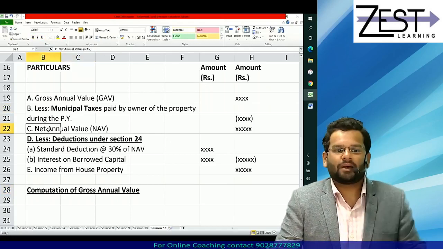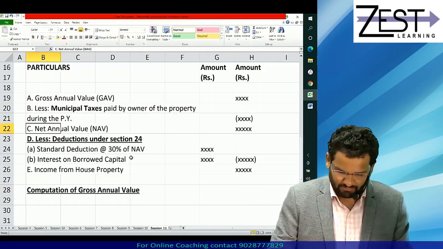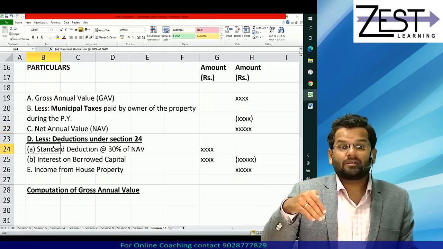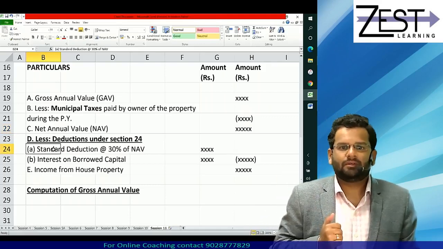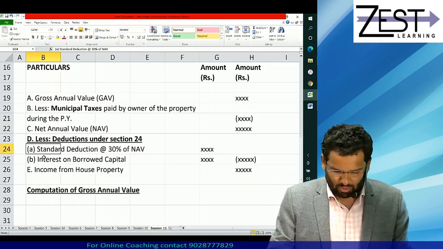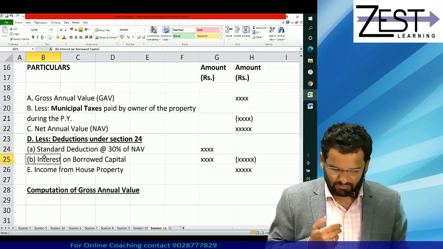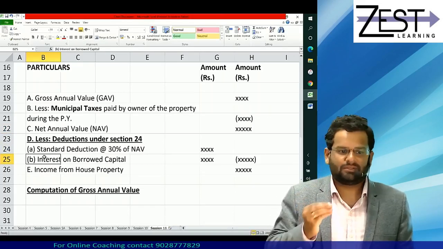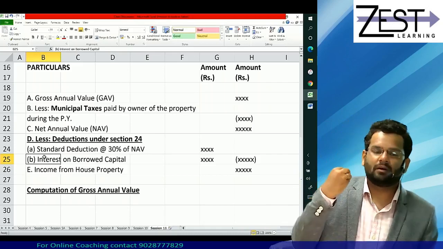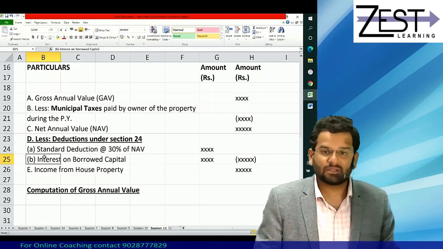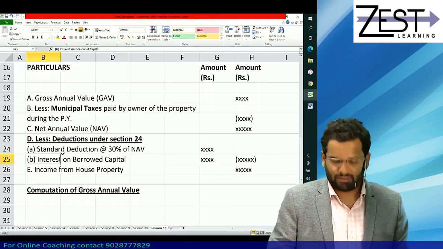NAV you can get when you minus municipal taxes from GAV. Standard deduction is nothing but 30% of NAV, and interest on borrowed capital will also be given in the question. So what remains and what needs your efforts is calculation of GAV.